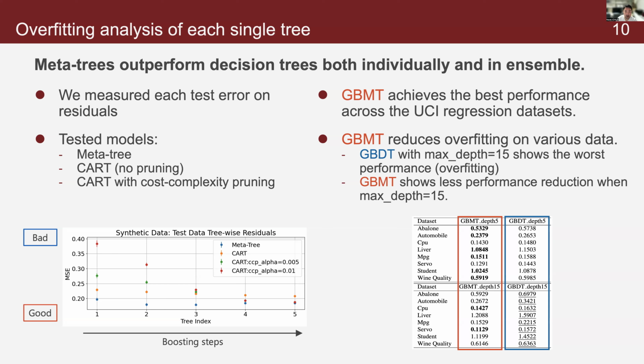To summarize, we introduced a Bayesian approach to decision trees through meta-trees, which is presented by Tobashi et al. This method naturally avoids overfitting by posterior model weighting. We applied it to the gradient boosting framework and demonstrated improved performance and stability in synthetic and benchmark datasets, both individually and in an ensemble.